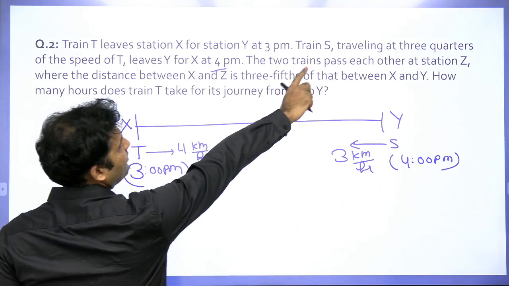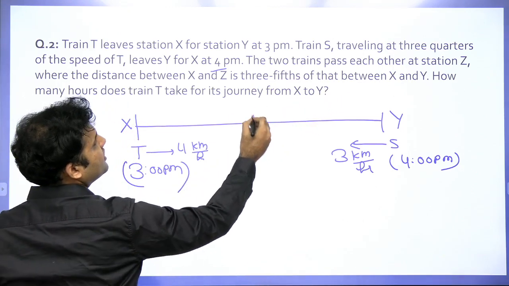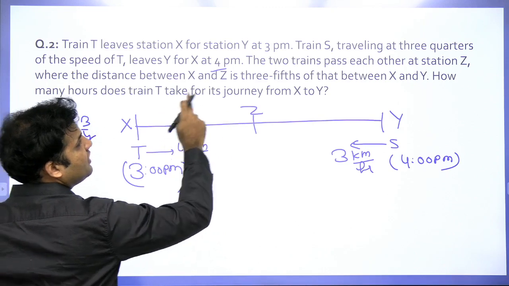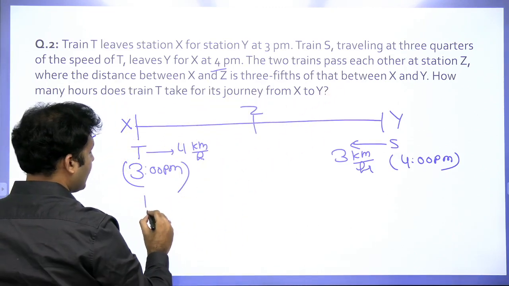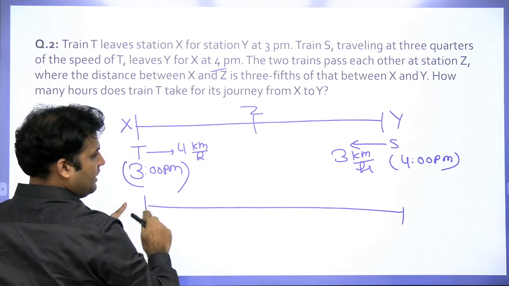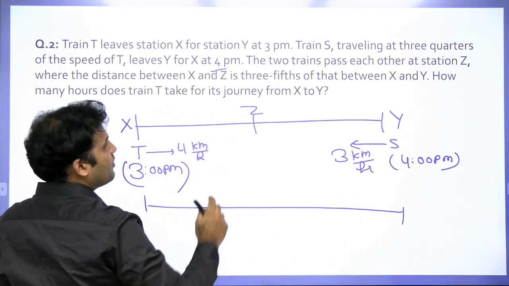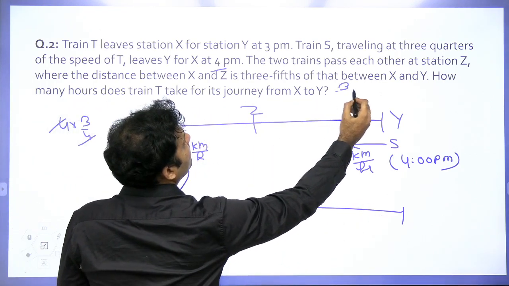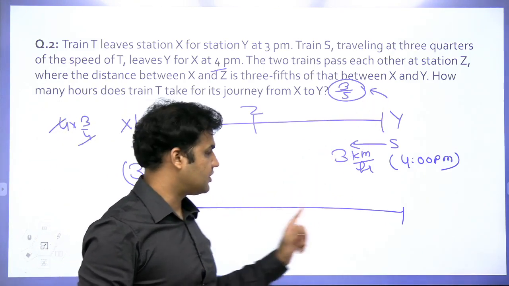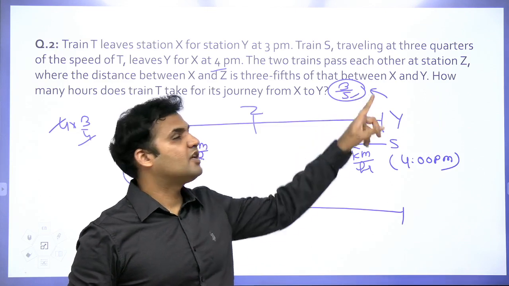Now the two trains pass each other at a station Z, where the distance between X and Z is 3/5 of that between X and Y. So guys, the distance between X and Z is 3/5 of this distance. So because we have 5 in the denominator, 3/5 means 3/5 times of this distance. We have 5 in the denominator.